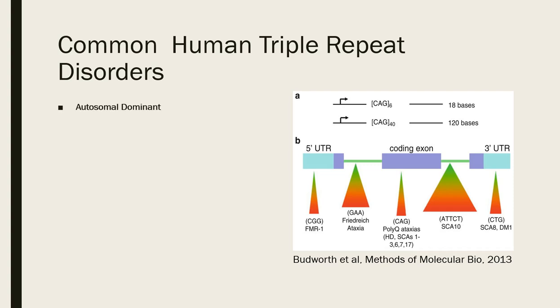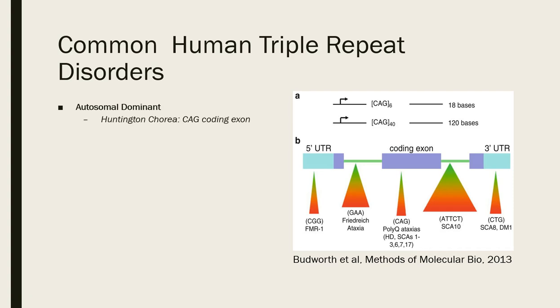This is just a kind of detailed slide about triple repeat disorders. Triple repeat disorders are disorders that affect the gene's transcription, or sometimes its protein structure. They can be inherited autosomal dominant, autosomal recessive, or X-linked.